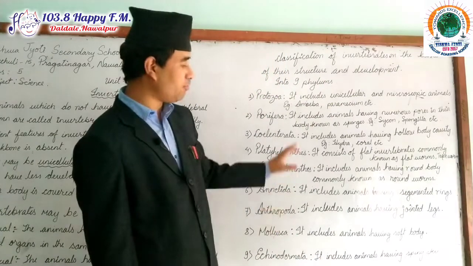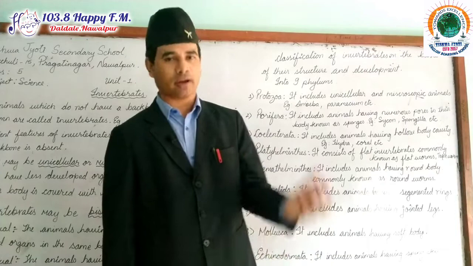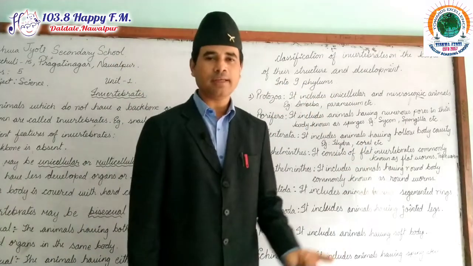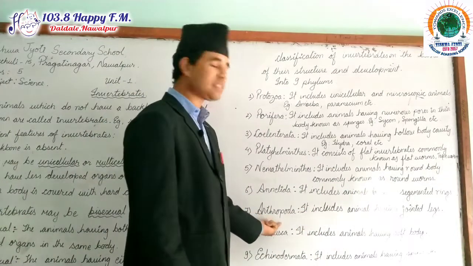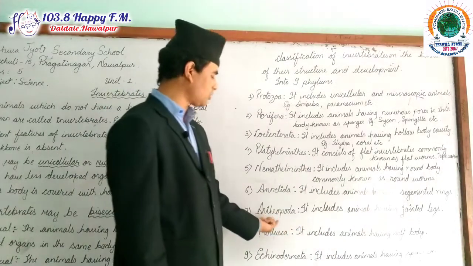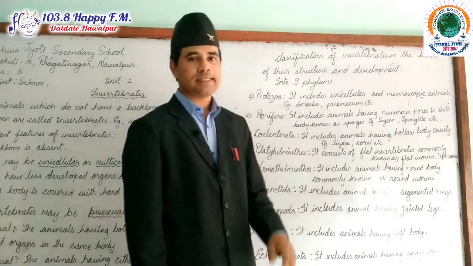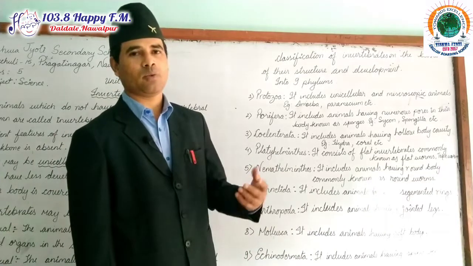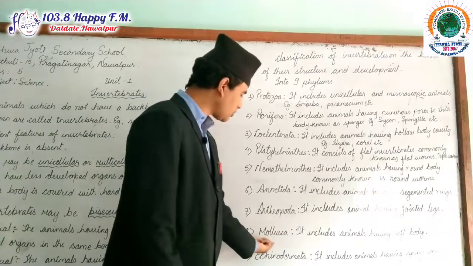Now they are basically found in almost all the places of our earth. It may be found in the ocean, in the air, and on the land. That's why Arthropoda is the largest number of animals found on the earth. It includes spider, bee, honeybee, wasps, and so on. Okay, now Arthropoda done. Now Mollusca.